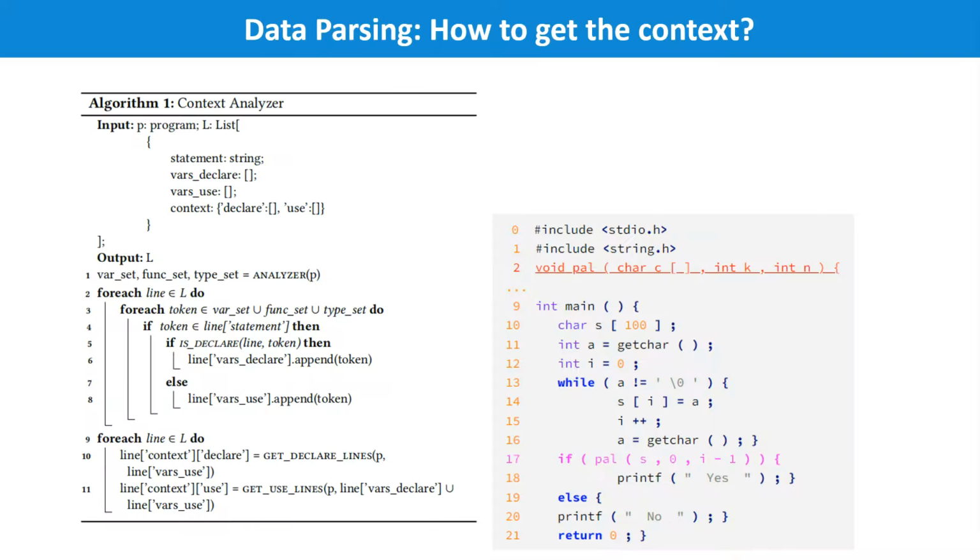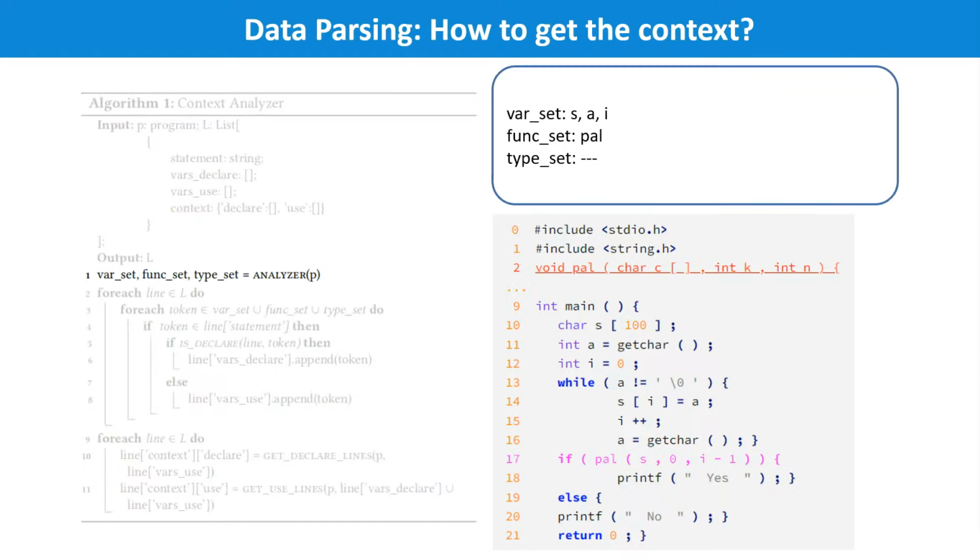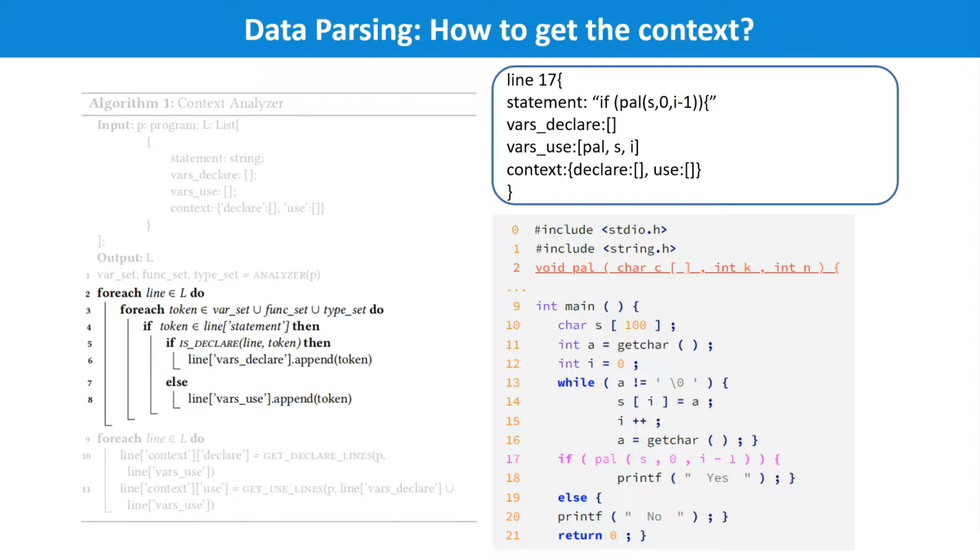The quality of the context will affect our model training. In order to obtain the correct context, we use an algorithm for context extraction. First, we perform a complete analysis of the input code to determine what variables, functions, and types it has. Then we analyze it line by line to determine what variables or functions are present in each line. For example, line 17, we use function pair variable s and i.